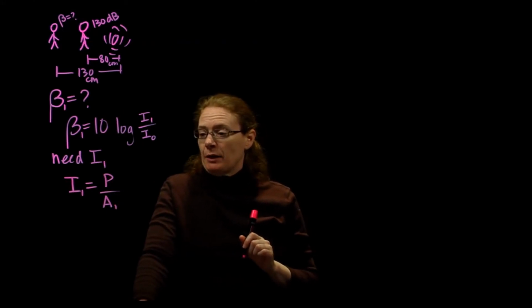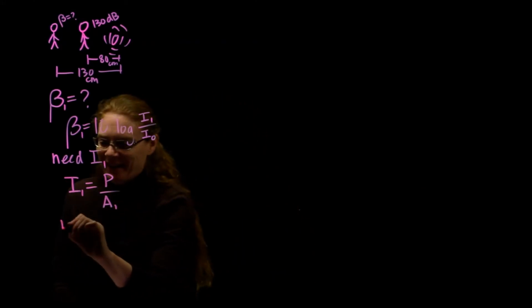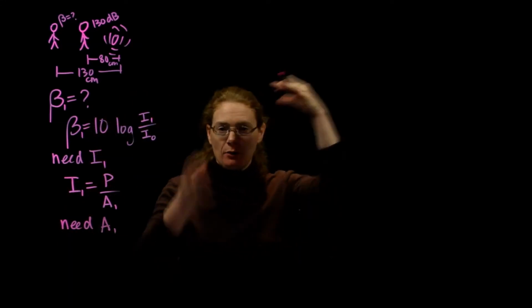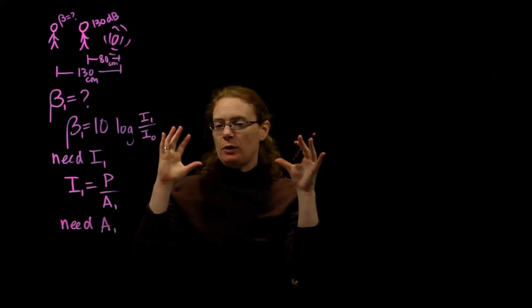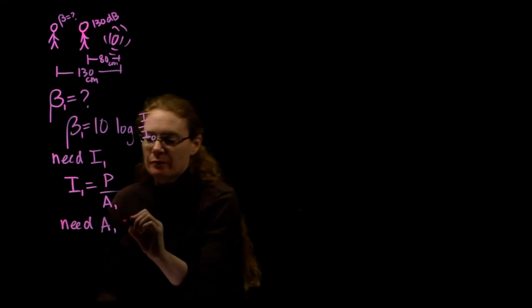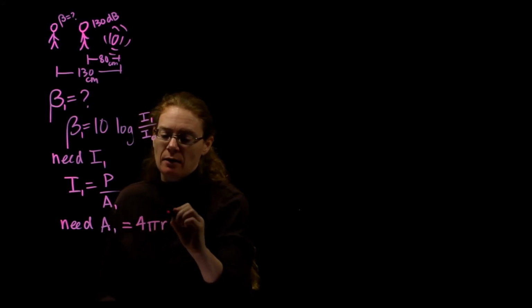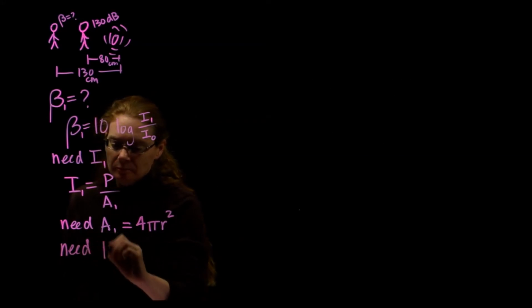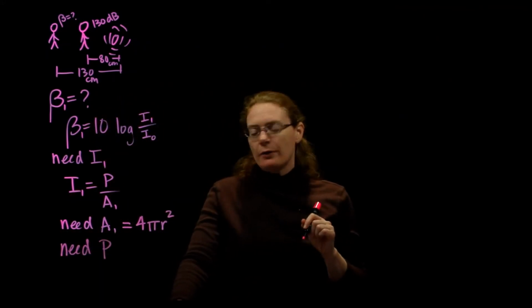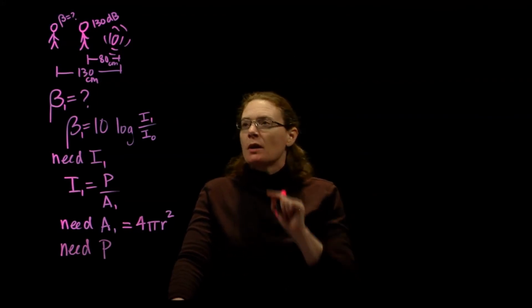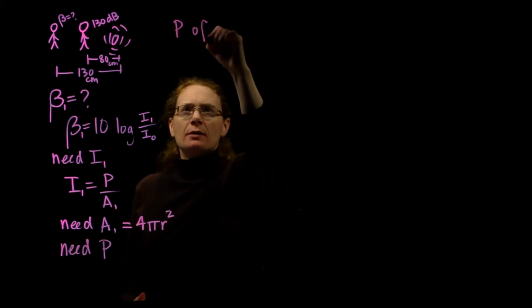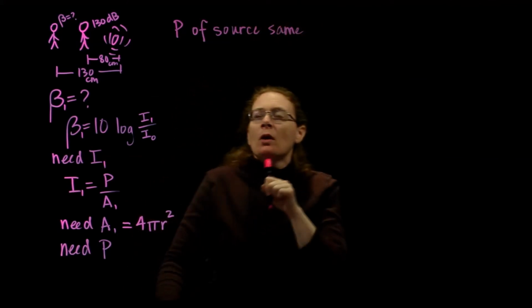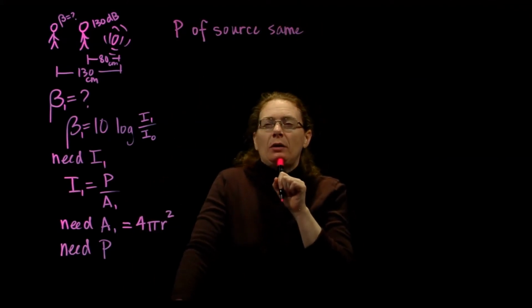Well, that means I need my area. This is a sound wave, and sound waves are three-dimensional, so we're going to be using the area for a sphere, which is 4 pi r squared. And I need my power. So how can I get my power? That's the power of the original source. The key thing to remember is that the power of the source doesn't change just because of where you're standing. So that's going to stay the same. So I need to know the power of the source.